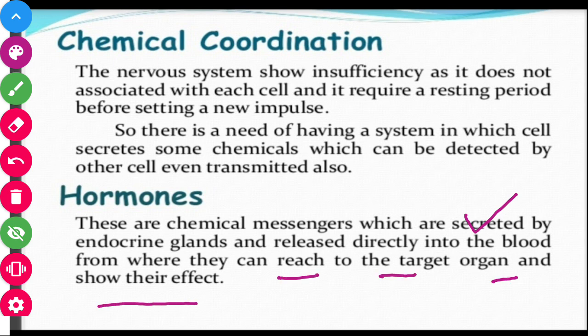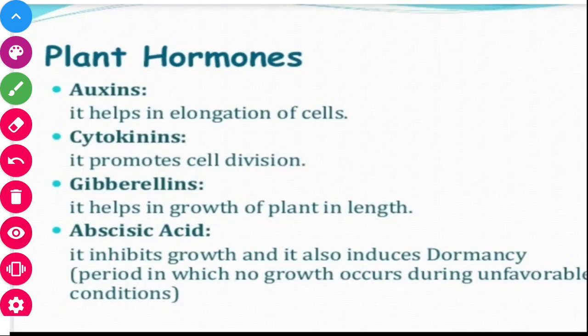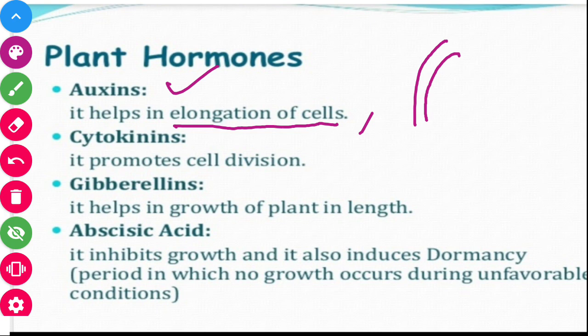So basically we and the plants both respond by two mechanisms. A plant responds either by a growth mechanism, or, as in the Mimosa pudica, by the help of hormones. In the case of plant hormones, the first one is auxin. It helps in the elongation of the stem, and it also helps in phototropism. As the stem elongates, it helps in the bending of the plant towards the sun. So the auxin hormone helps in the elongation of the stem and bending towards the light.